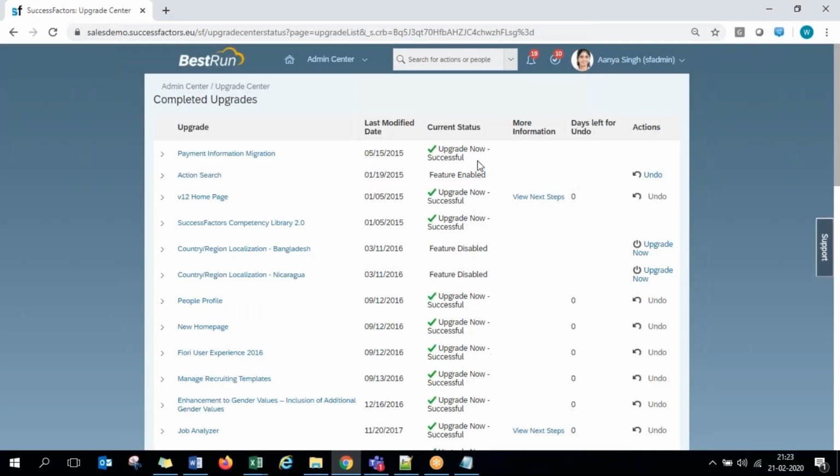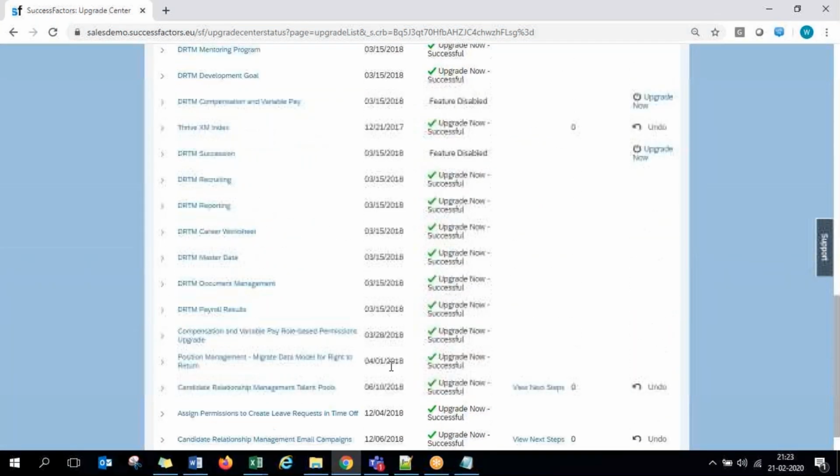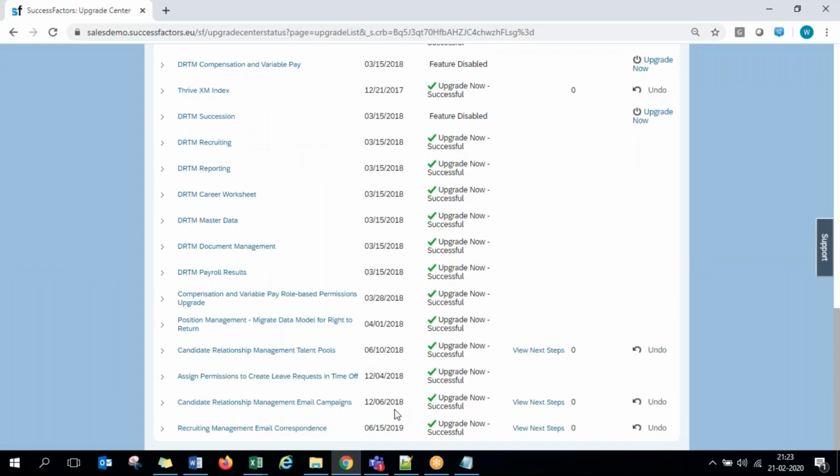So what are the upgrades that you have done? 2015, 16, 17, 18, multiple years. Any upgrade will have an option to revert it back for a period of 30 days, guys.